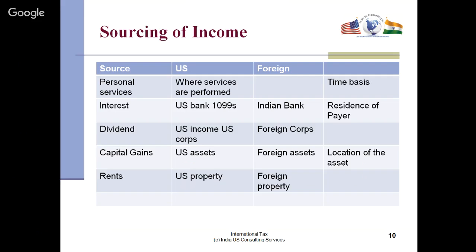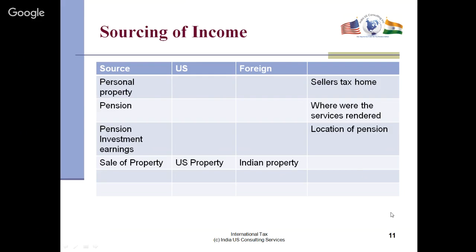Okay, capital gains, when you buy and sell assets. If the assets are located in the US, then you talk about US income. But if it is foreign, then it'll be foreign income. We'll talk about real estate in a minute. And rents, where is the property owned? If it's US property, then you'll pay US taxes. If it is a foreign property, you'll pay foreign taxes, but then you can get credit in the US for what you have paid there. The personal property, like a car and any major equipment, if you sell, it depends on the seller's tax home. If you're US, then it'll be US. And if it is foreign, then it's foreign.